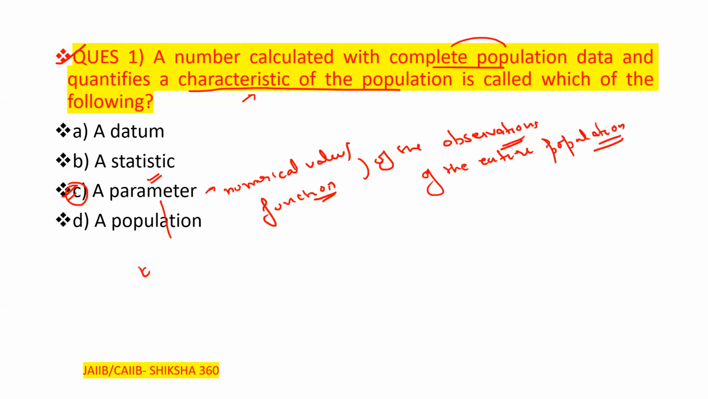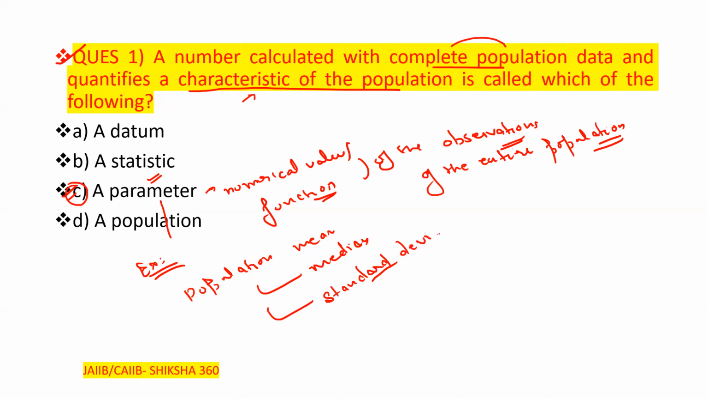Examples of a parameter are population mean, population median, or population standard deviation. All of these come under the parameter here. Okay. Now move to the next question.